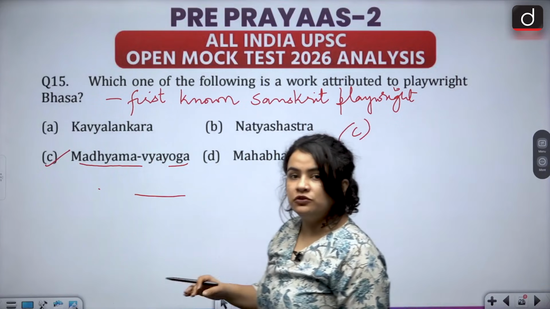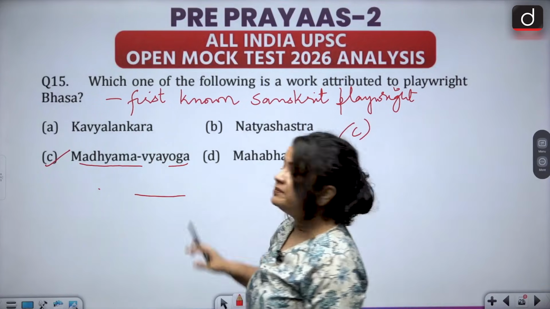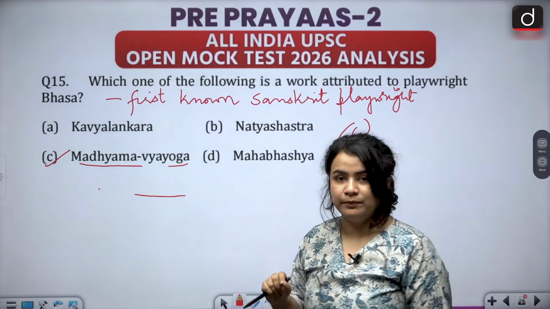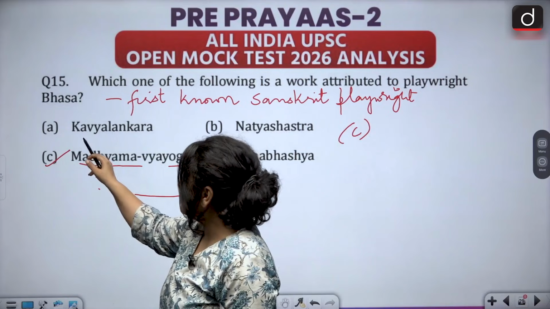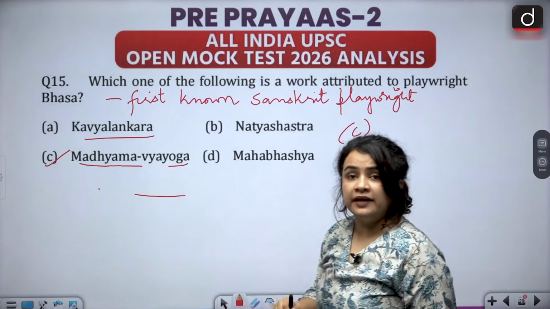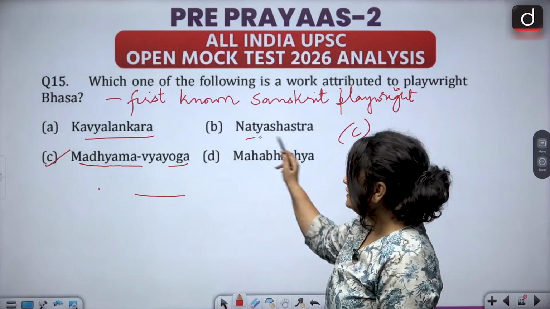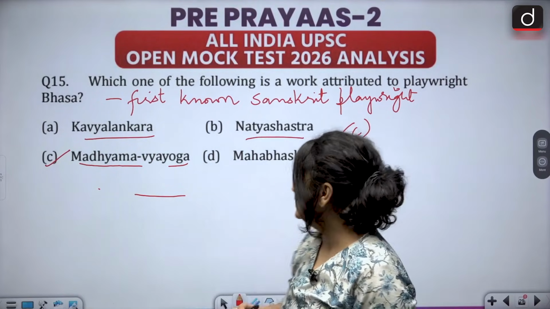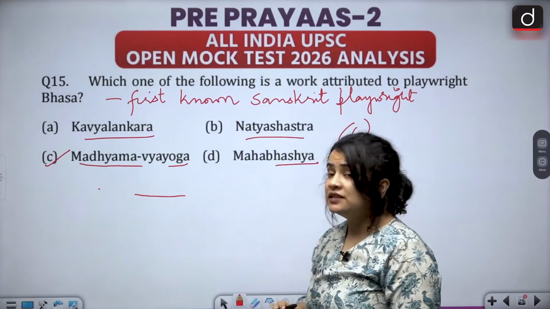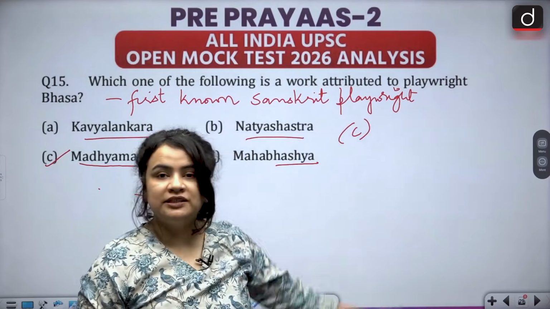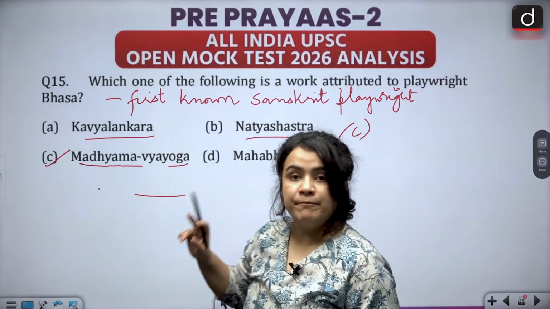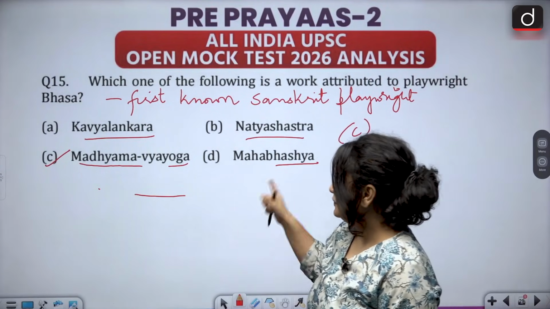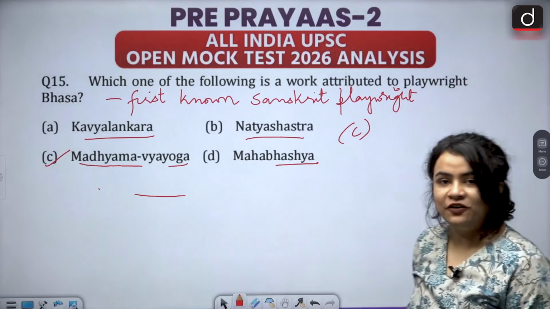But you might also want to look at who wrote the remaining works of literature that have been mentioned in the question. So for example, Kavyalankar was written by Bhamaha. Natya Shastra, very well known, a work of Bharat Muni, and Mahabhashya, students, was a commentary. Bhashya means commentary, and it was a commentary by Patanjali in the 2nd century BCE. So option C happens to be your correct answer.